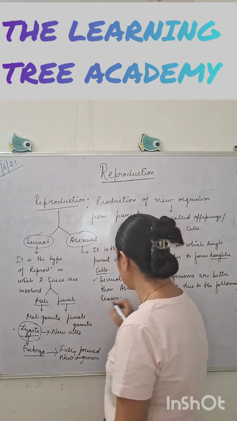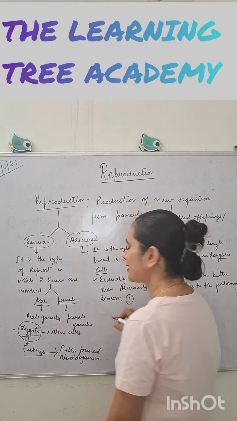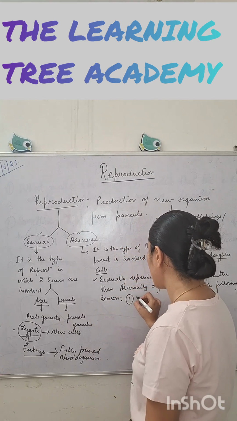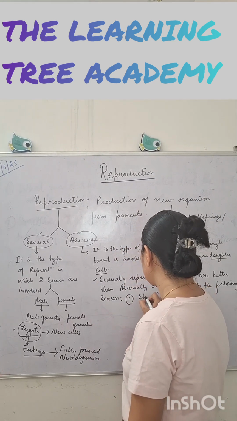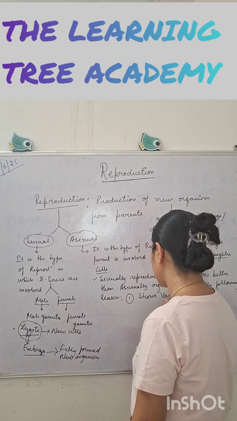The first reason is sexually reproducing organisms show variations.